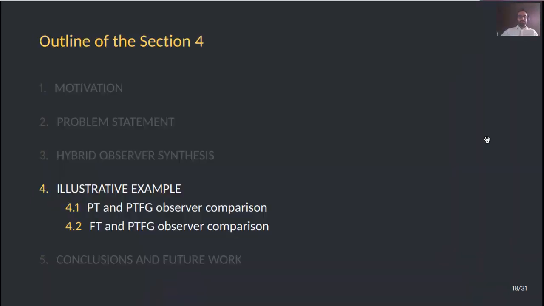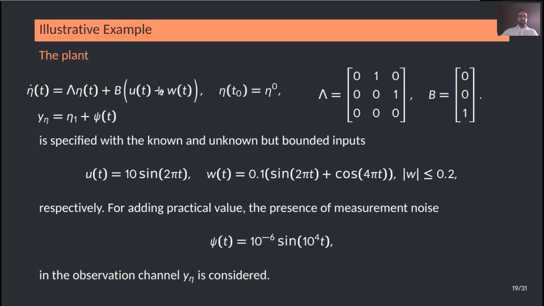In this section, we show an illustrative example and also do some comparison with prescribed-time and fixed-time observers from the literature. The example considers a plant of third order with capital Lambda defined here and also B defined here, and the only available output is the first state of the system, which is also affected by measurement noise. This plant is specified with known and unknown but bounded inputs U and W respectively. This perturbation is upper bounded by 0.2. For adding practical value, the presence of measurement noise in the observation channel is considered.